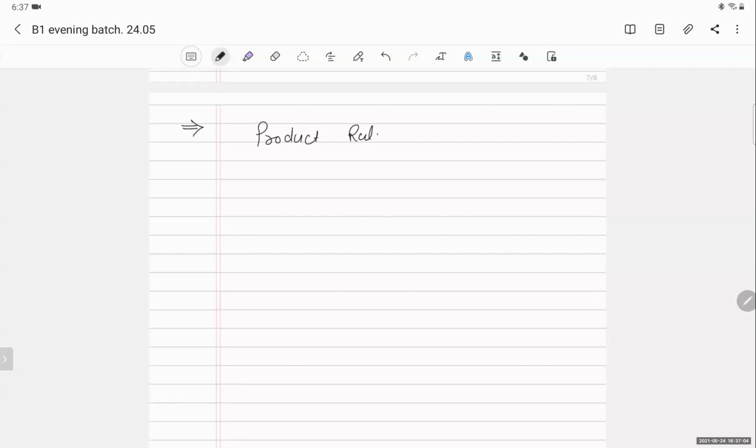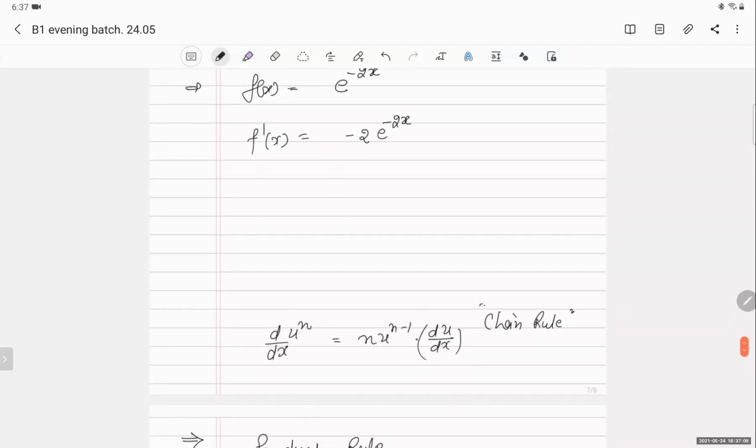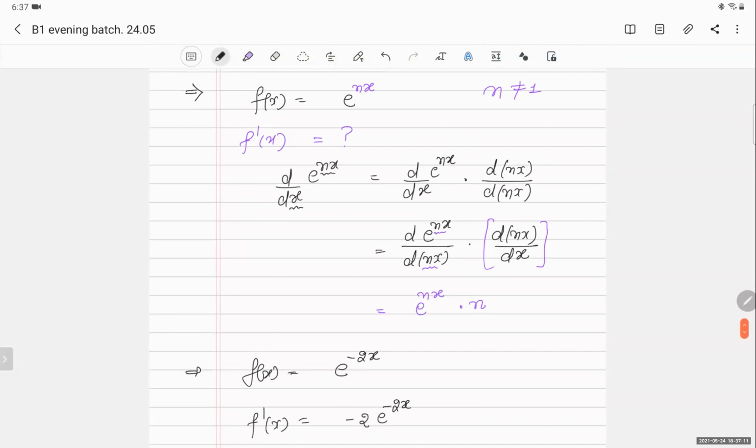Can you scroll up a bit? Here we wrote dy by dx of e to the power nx. Sir, that is also chain rule, right? This is chain rule only, but this is the simplest form of chain rule. That is why I didn't tell you the name of this mechanism.